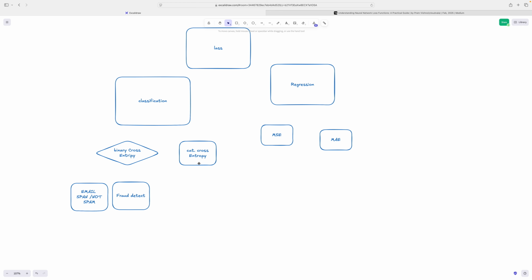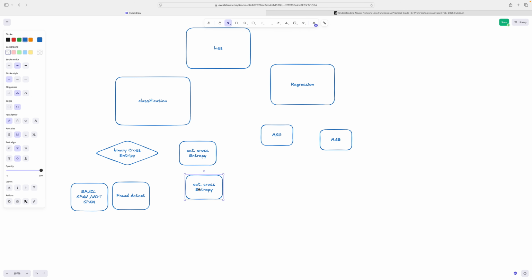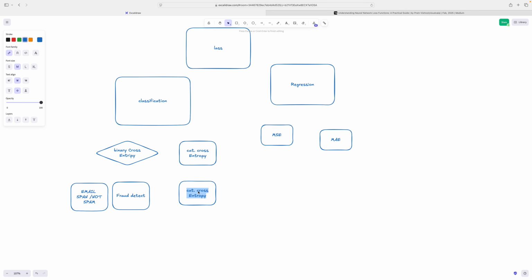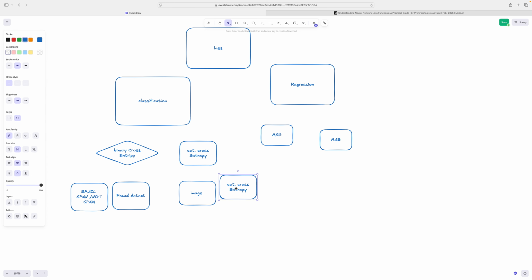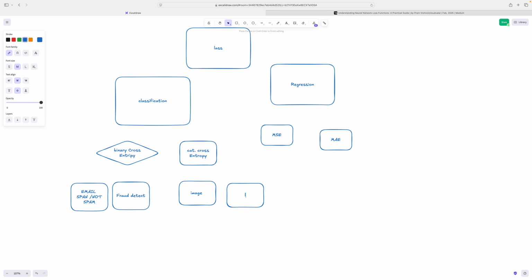These are the examples. For the categorical example, you can think of image classification. Let's say you have an image of a mango and an orange, and you want to find whether it belongs to mango or orange. Or there may be language detection. So these are the classification examples of the binary and categorical entropies.